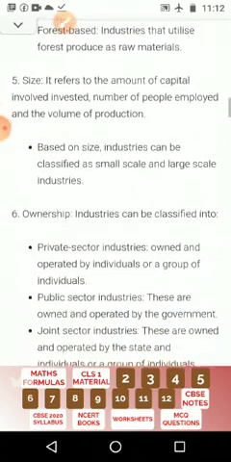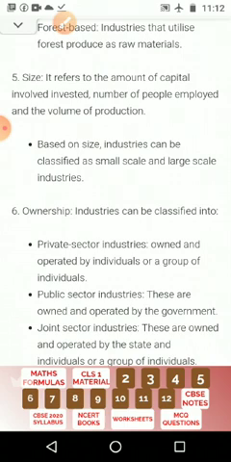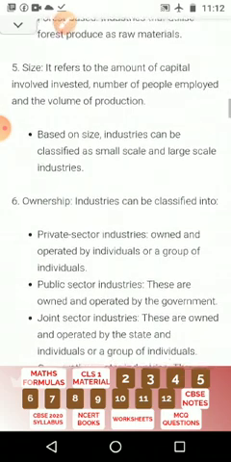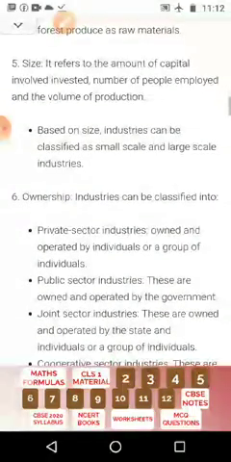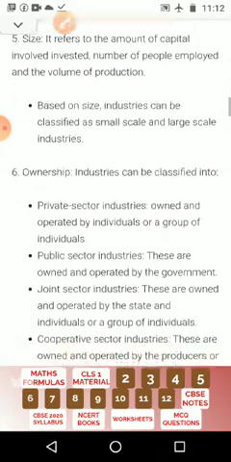According to size, we can see two types. Size refers to the amount of capital involved, investment, number of people employed, and the volume of the products. Based on size, industries can be classified as small scale and large scale industries.